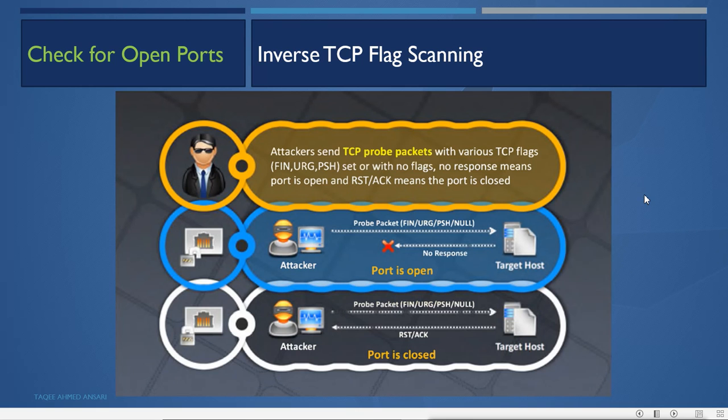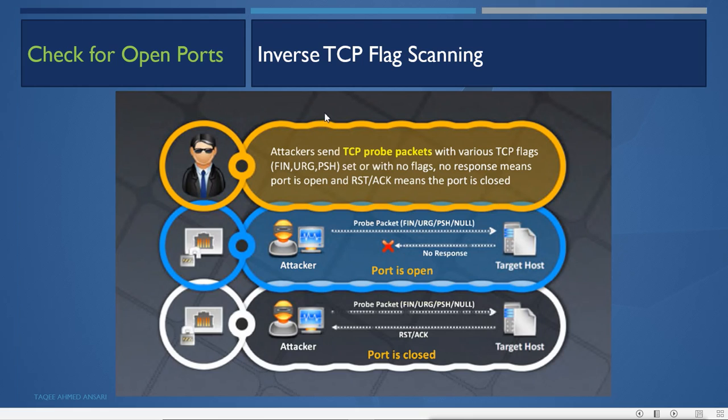That is inverse TCP flag scanning. Inverse TCP flag scanning means the attacker sends TCP probe packets with various TCP flags. So not only will it send SYN, it will send different flags like FIN, URG, PSH, or no flags at all.